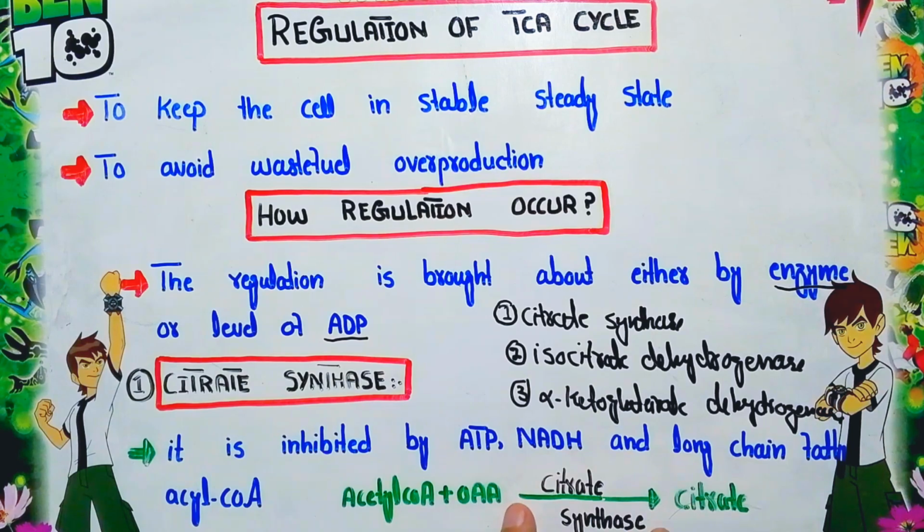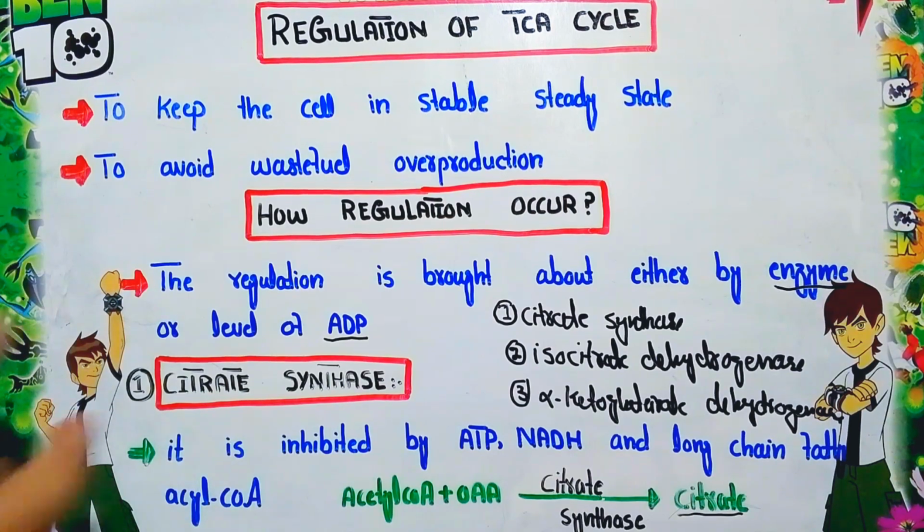Citrate synthase combines this 2-carbon compound, acetyl coenzyme A, with the 4-carbon compound oxaloacetic acid, and finally forms the 6-carbon compound, citrate. Citrate is the initial product of the TCA cycle. That is why the TCA cycle is also known as the citric acid cycle, because of this initial product.